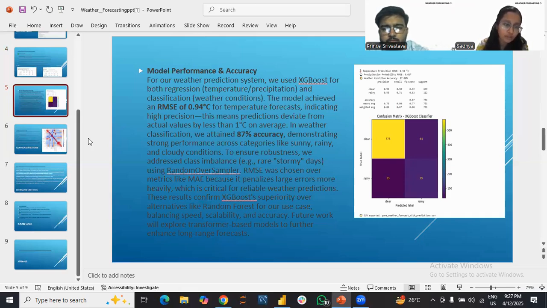For the future work, we will explore transformer-based models to further enhance long-range forecasting. So, knowing about everything, there is one most important question: why exactly are we using XGBoost, even though the accuracy of random forest is higher than XGBoost? So here is my well-defined answer.